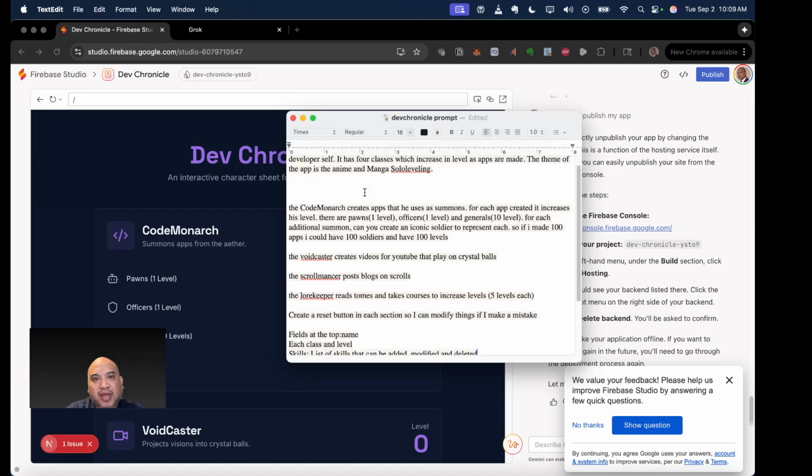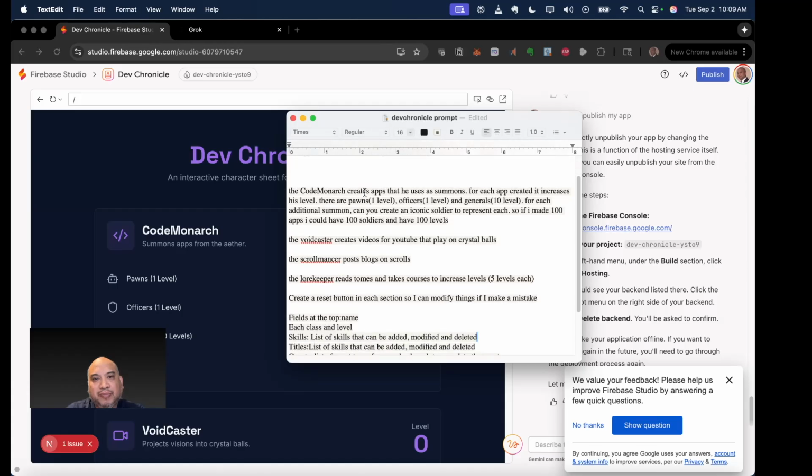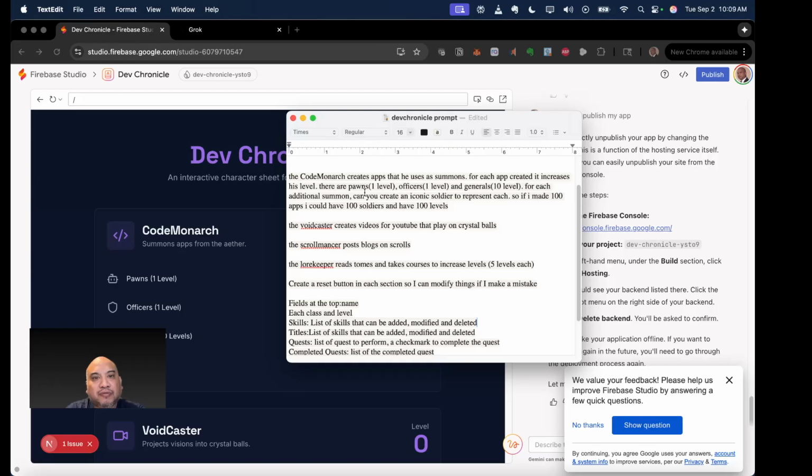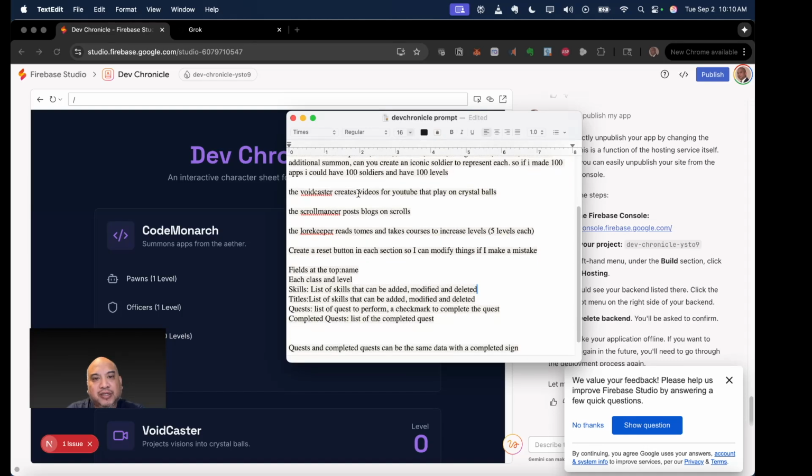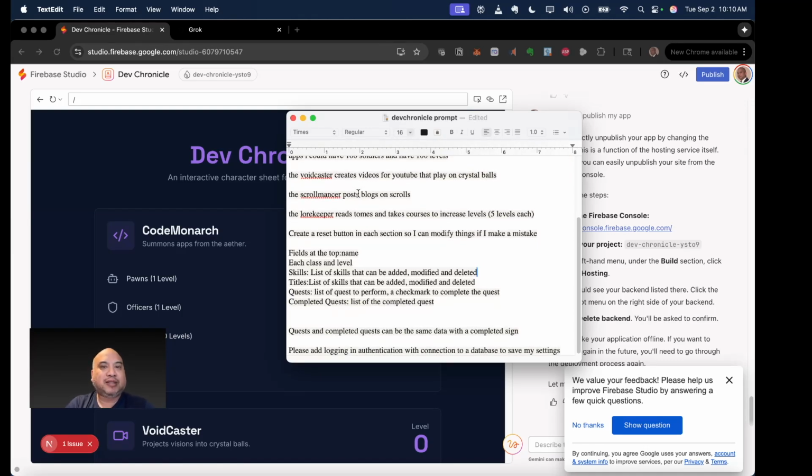The theme of the app is the anime and manga Solo Leveling. Then it describes 4 different classes and actions that each increase my levels. Create a reset button so I could reset them. I want to add logging and authentication and connection to save my settings.